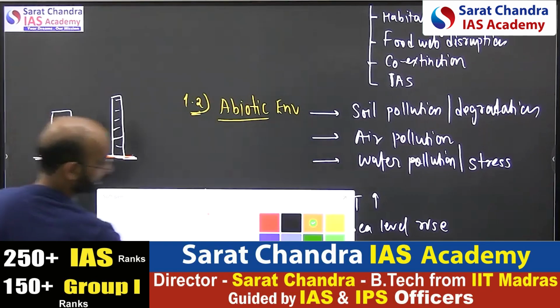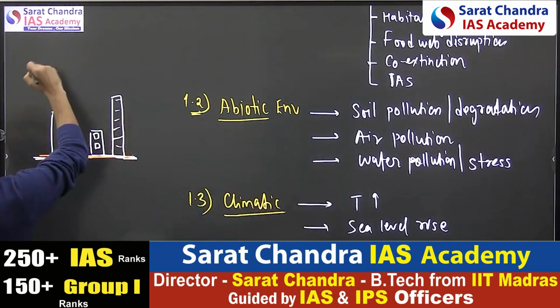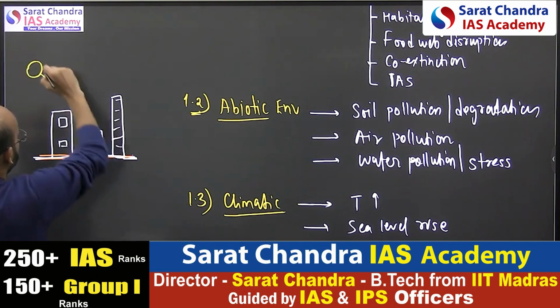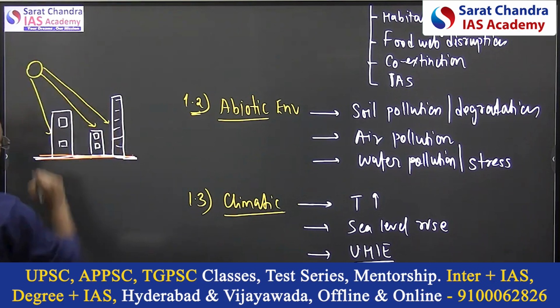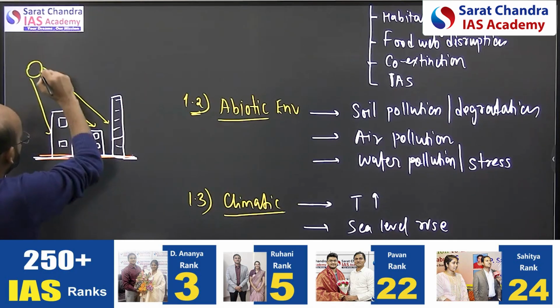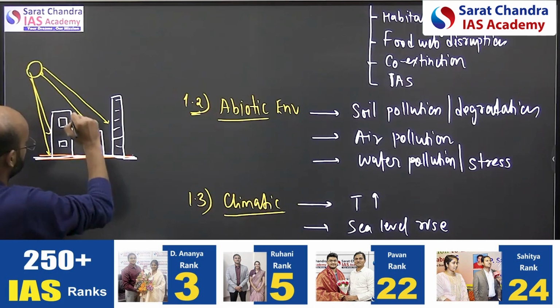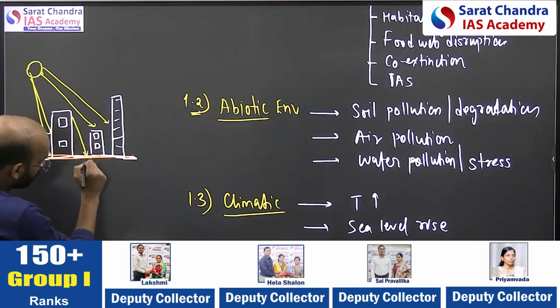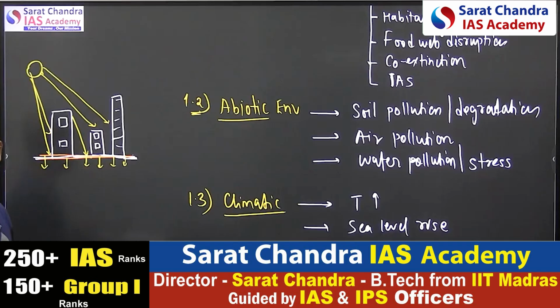So whenever the sunlight is coming to this particular area, these concrete structures, buildings, along with this ground surface, absorb the sunlight, that is the heat is getting absorbed.